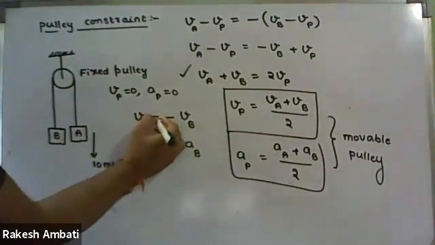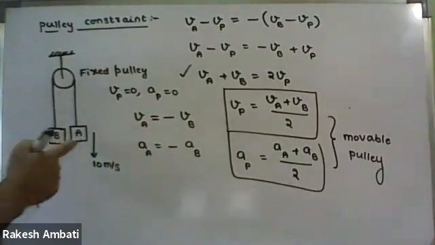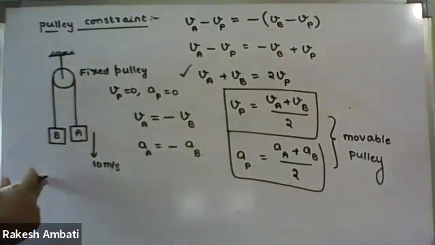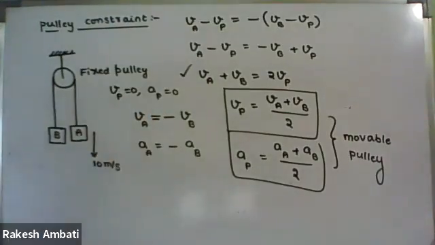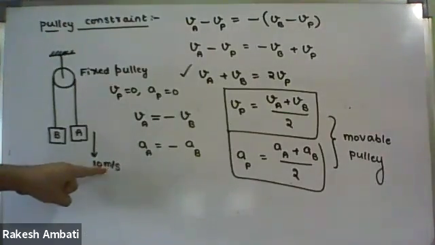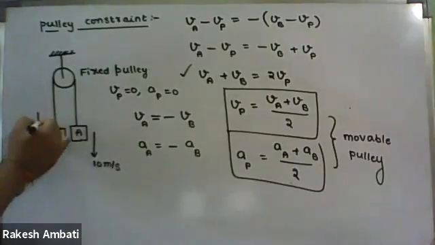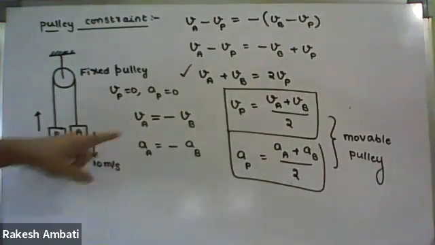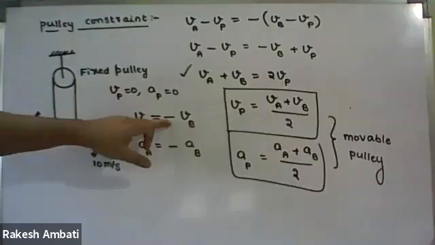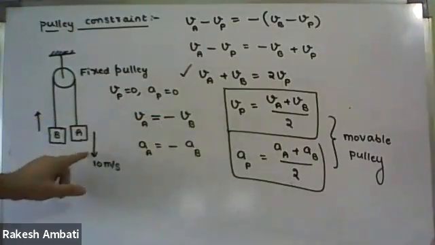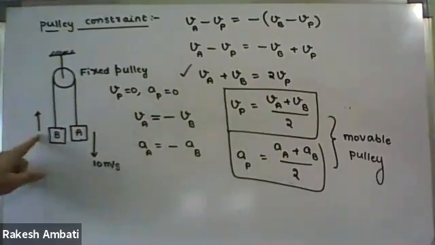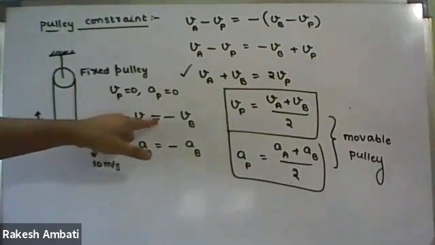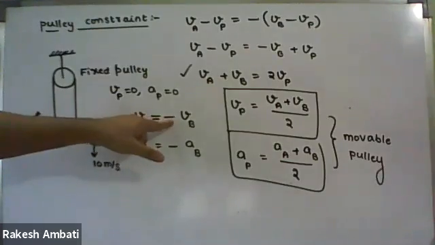This equal to indicates the magnitude of velocities will be same. If it is moving down with a magnitude of velocity 10 meter per second, this block will move up with same magnitude. This minus indicates opposite direction. If one block is moving down, other block will move up with the same magnitude of velocity. So equal to indicates same magnitude of velocity in opposite direction.